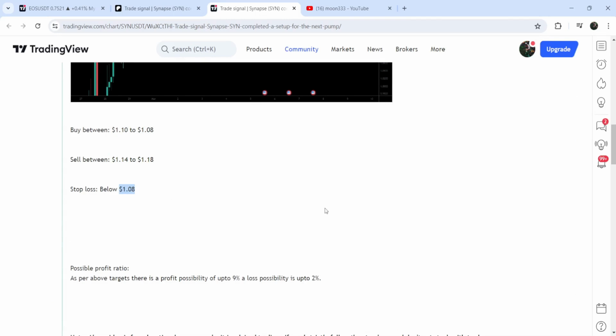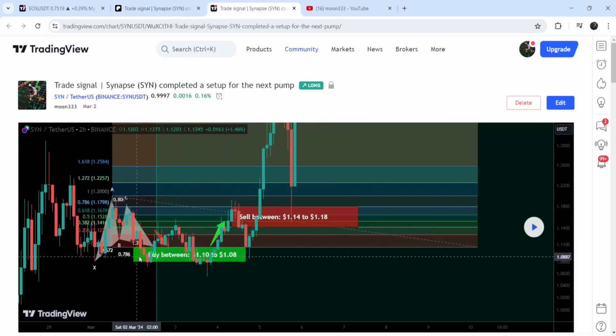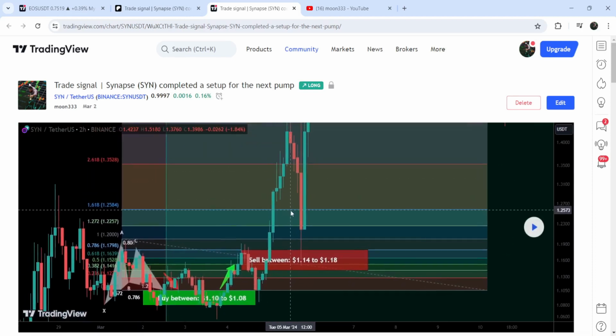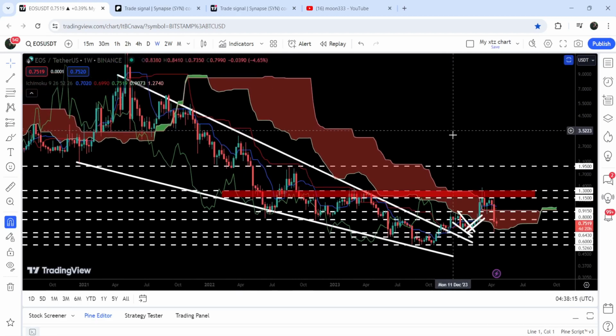And in order to see how the price then moved after sharing this signal, you need to click the play button available on the chart, like I'm doing here. And after that, it will show you how the price line moved up from the buying zone and rallied to the sell target zone. Now let me take you to the live chart of EOS coin.